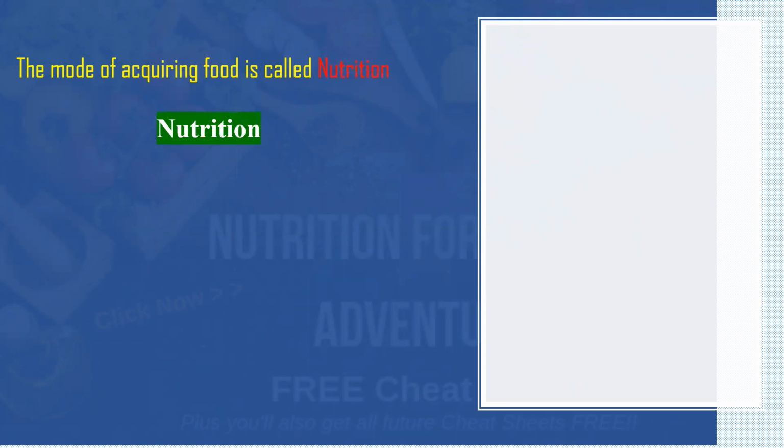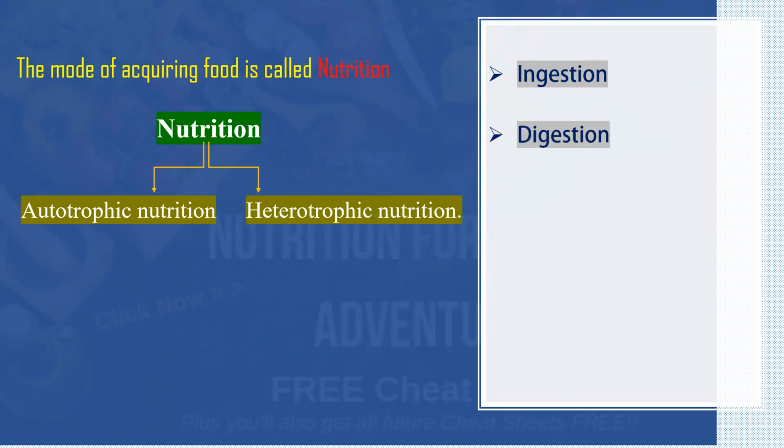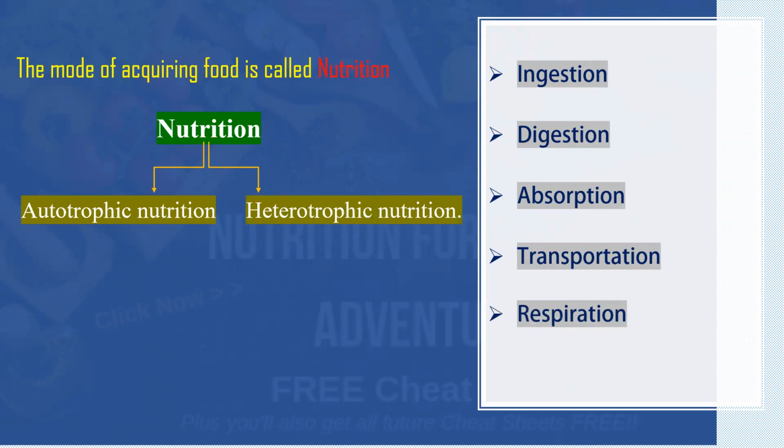Usually in nature, there are two different modes of nutrition. The first one is called autotrophic nutrition and the second one is called heterotrophic nutrition. So here the common pathway for the heterotrophic nutrition in all living things is: the first one is ingestion, the second one is digestion, the third one is absorption, the fourth one is transportation, and finally respiration. So these are the five steps which are involved in nutrition.